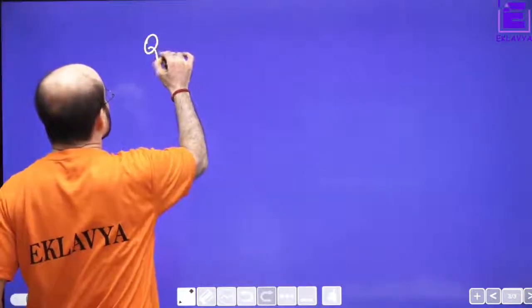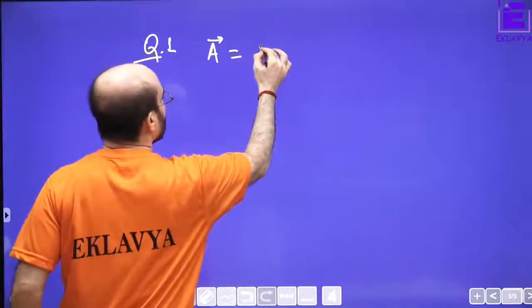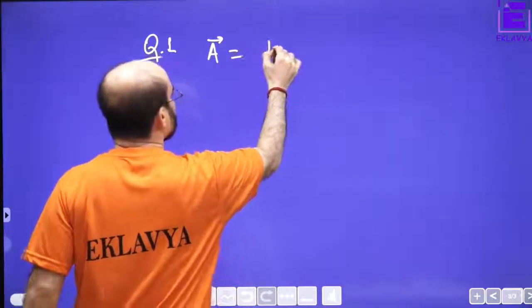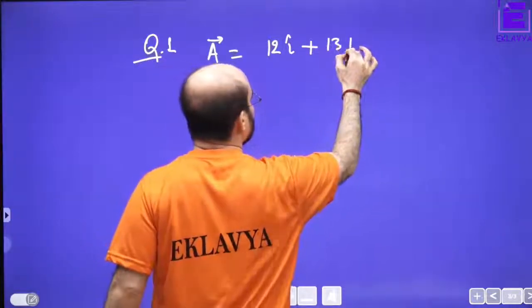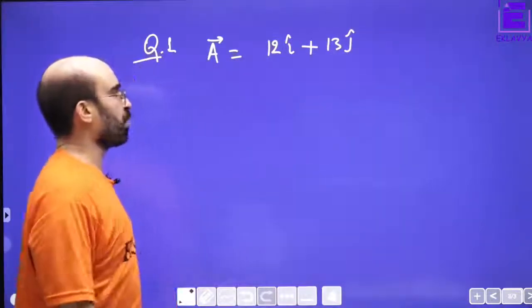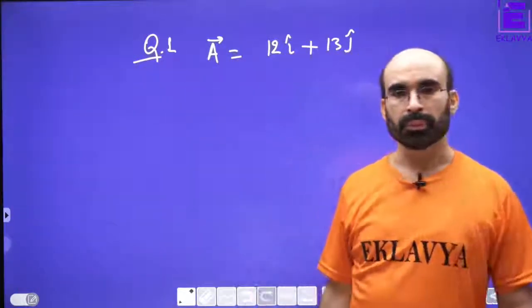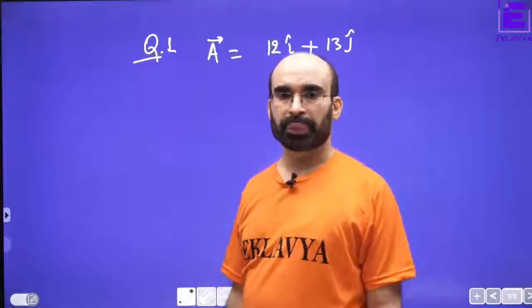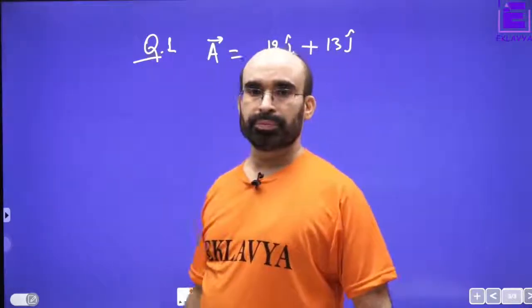Suppose you have a vector A equals 12 i cap plus 13 j cap. How to get it?